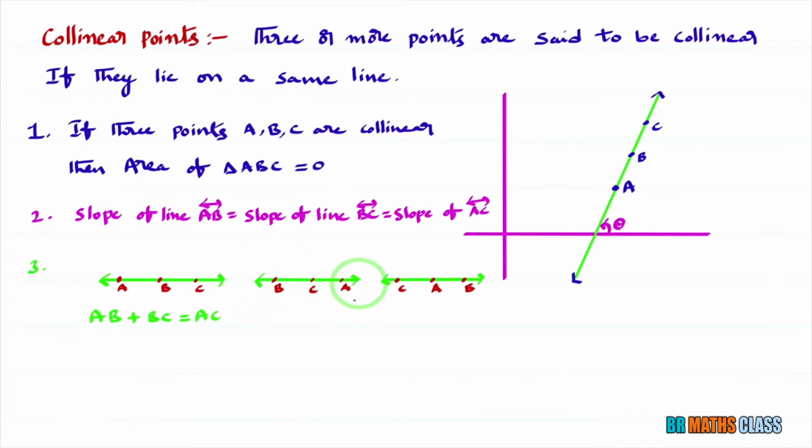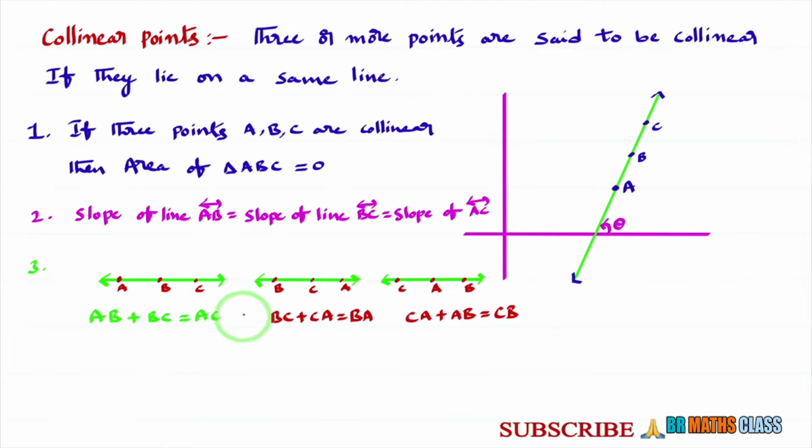You observe, if the order is like this, B, C, A, then BC plus CA is BA. If the points order is C, A, B, then CA plus AB equal to CB.